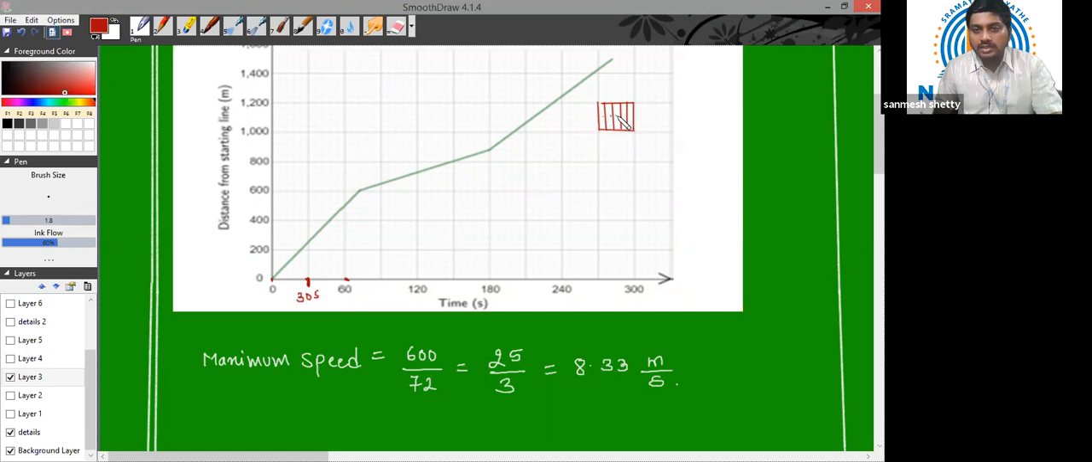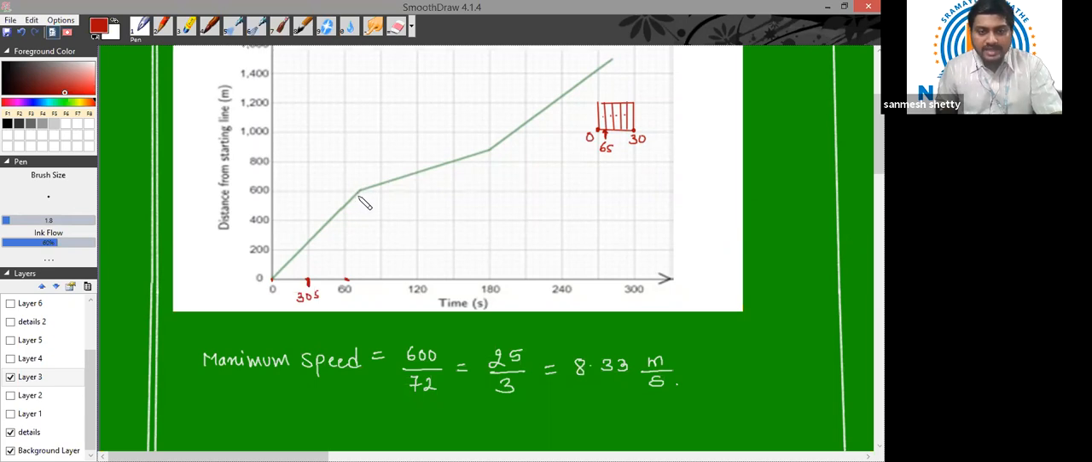One, two, three, four, five. So each subdivision, for example, each section or each division is 30 seconds, from 0 to 30. Again, 0 to 30, this 30 seconds is divided by 5. So each subdivision is 6 seconds. Okay, each subdivision is 6 seconds.